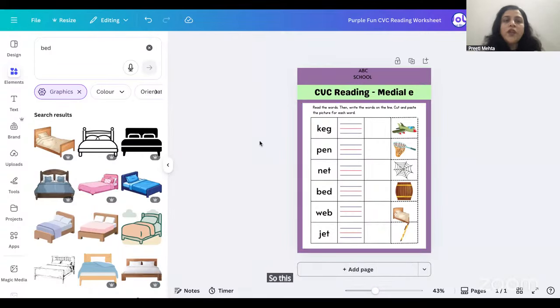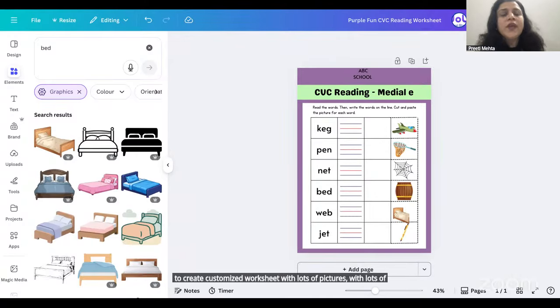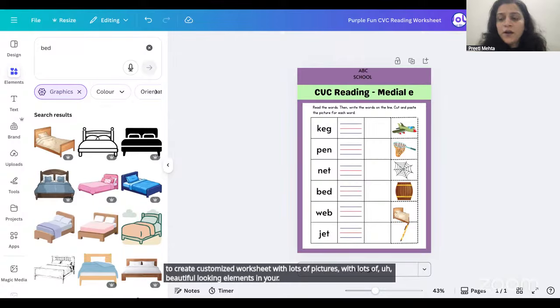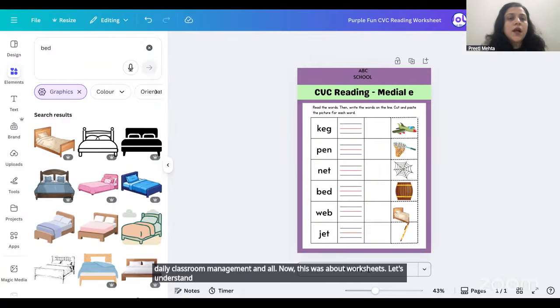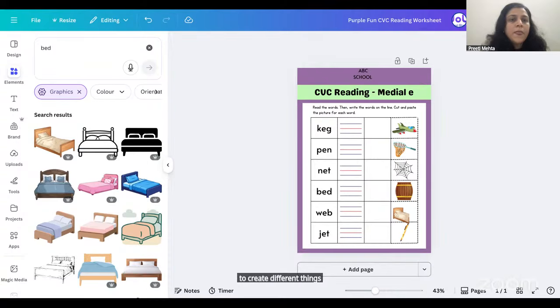So this is how you can use Canva with AI in your daily life to create customized worksheets with lots of pictures, with lots of beautiful looking elements, and you can use these worksheets for your daily classroom management and all. Now, this was about worksheets. Let's understand how we can use other tools of Canva to create different things.